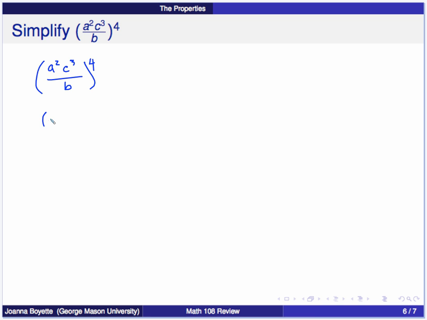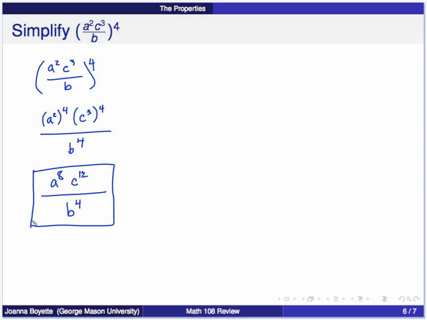So I'll get a squared to the 4th, c cubed to the 4th, over b to the 4th. This is a to the 8th, c to the 12th, using that power rule, over b to the 4th. This is fully simplified. It doesn't contain negative exponents, and I only have one copy of each of the bases here.